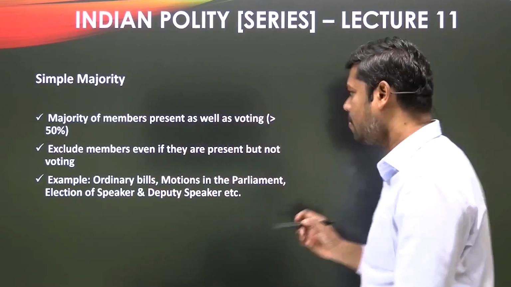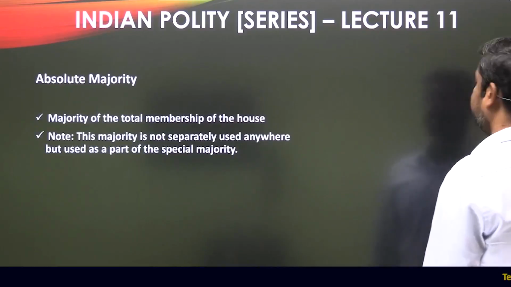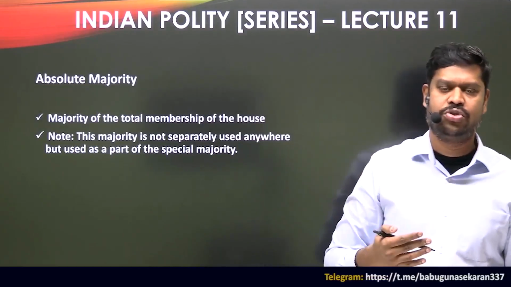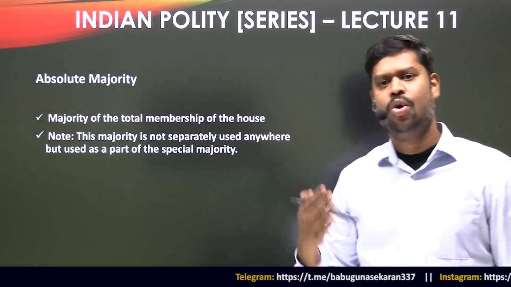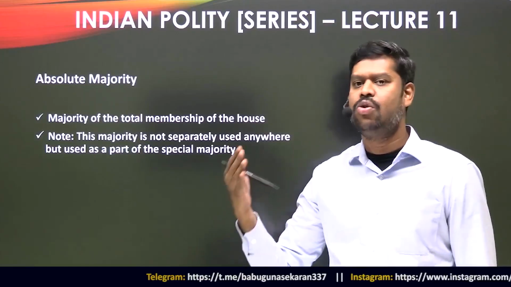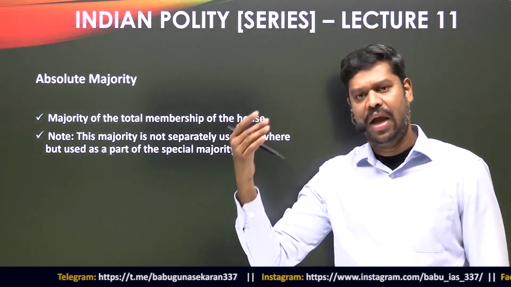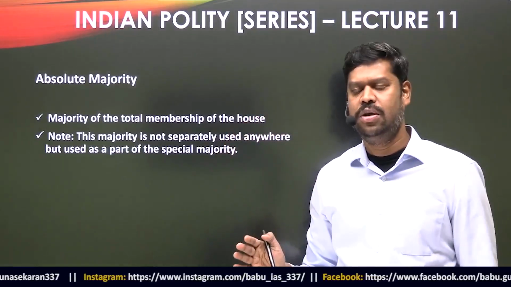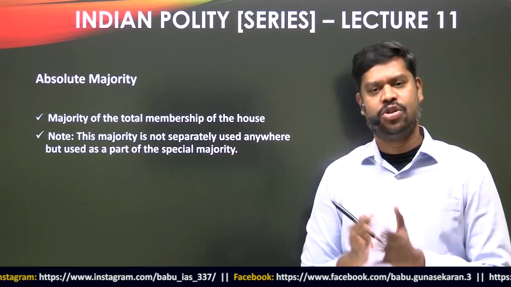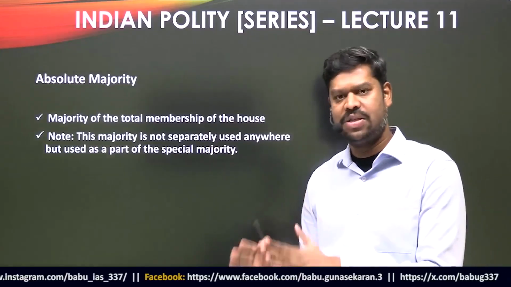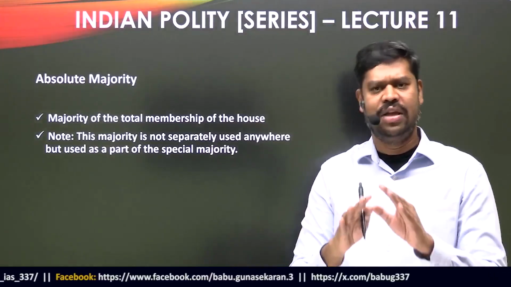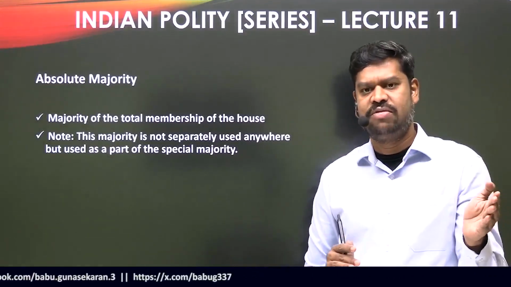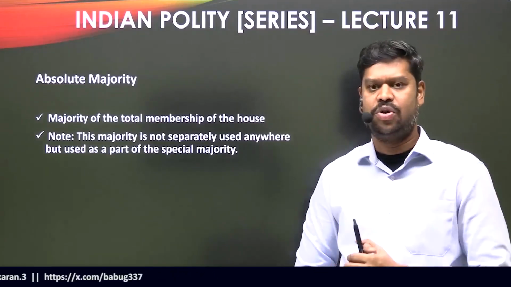All right. Apart from the simple majority, there are also other types of majority, because overall, as I said, in the entire constitution there are 4 types of majority. One is simple majority, then you have absolute majority, then effective majority, and then special majority. All the actions that are to be done by either the parliament or the state legislature have to fall under any of these types of majorities. But which majority is used for most purposes? It is what is called a simple majority.